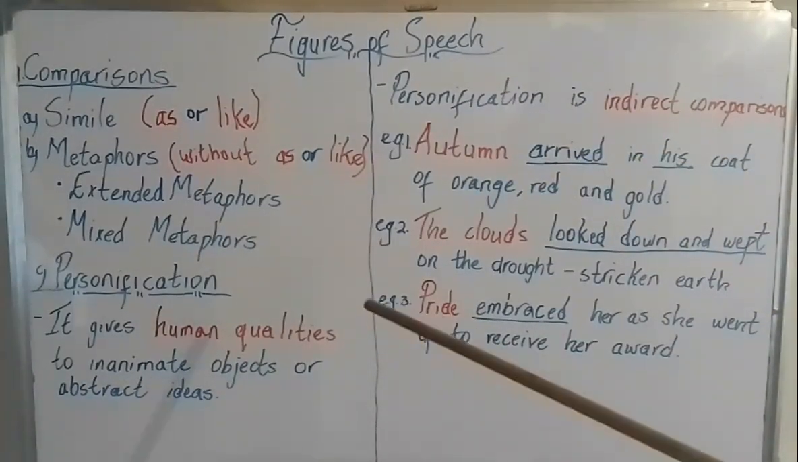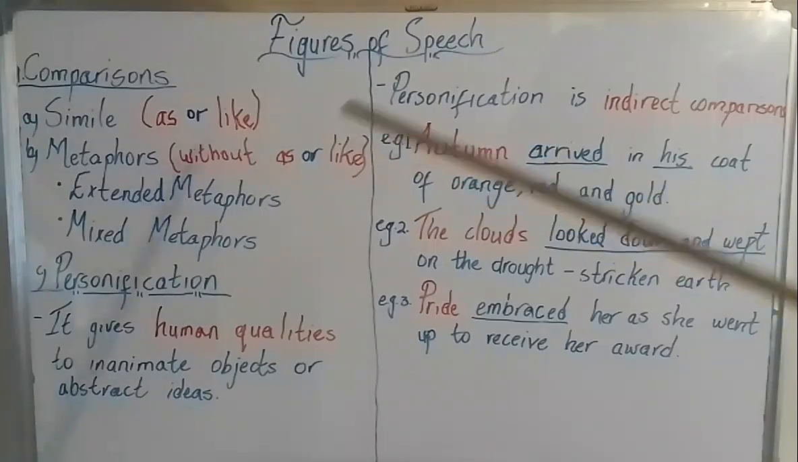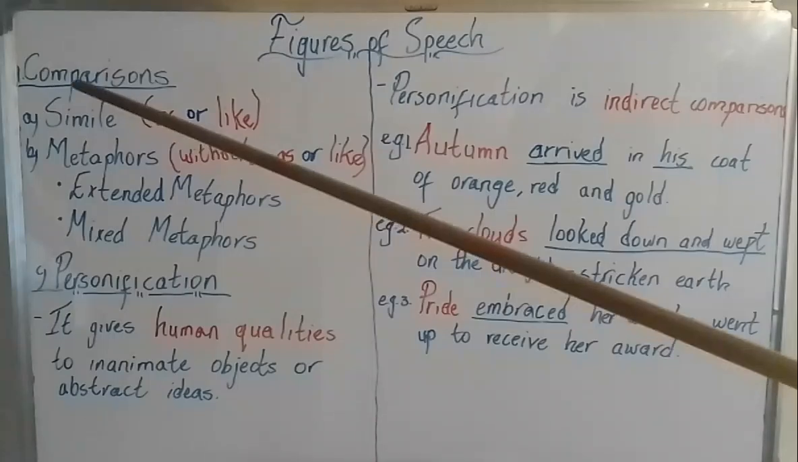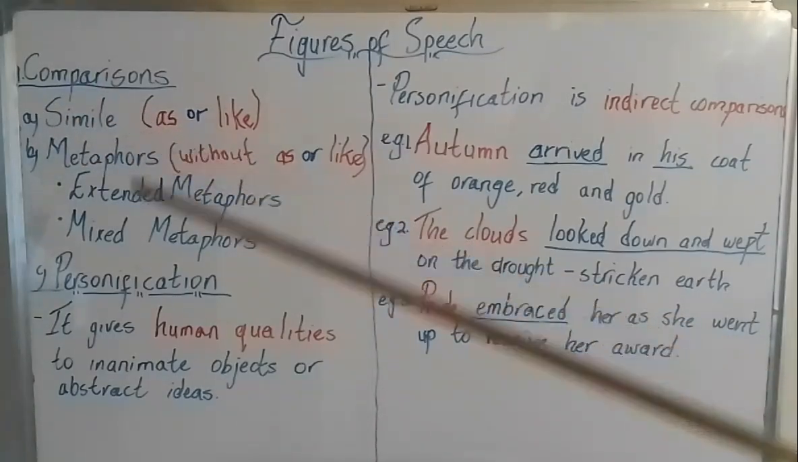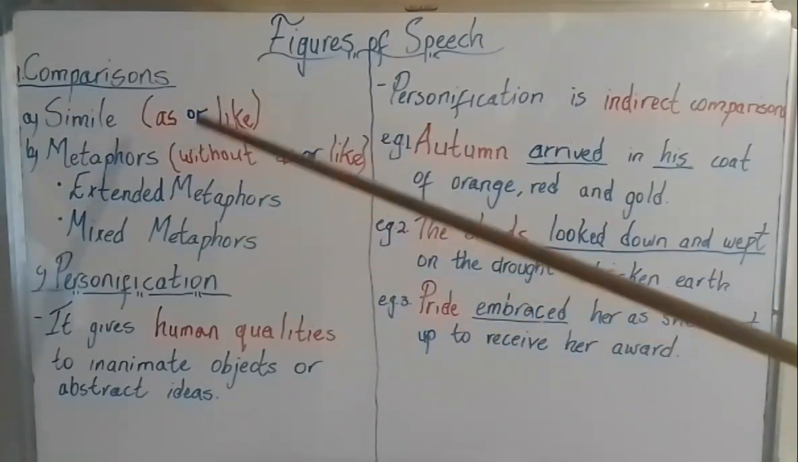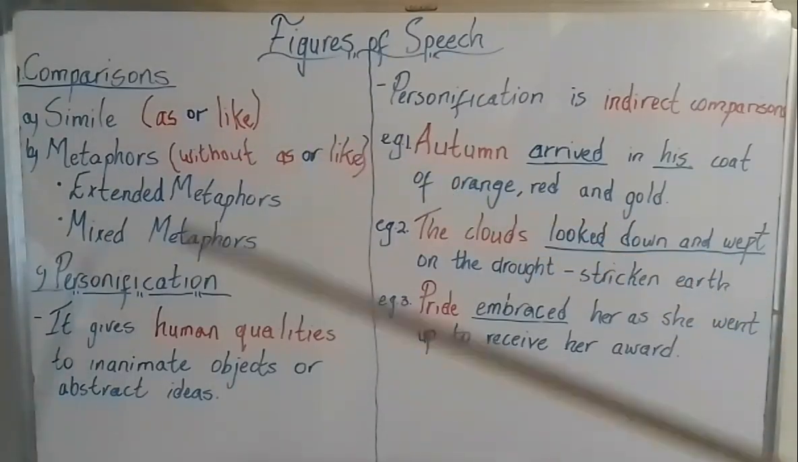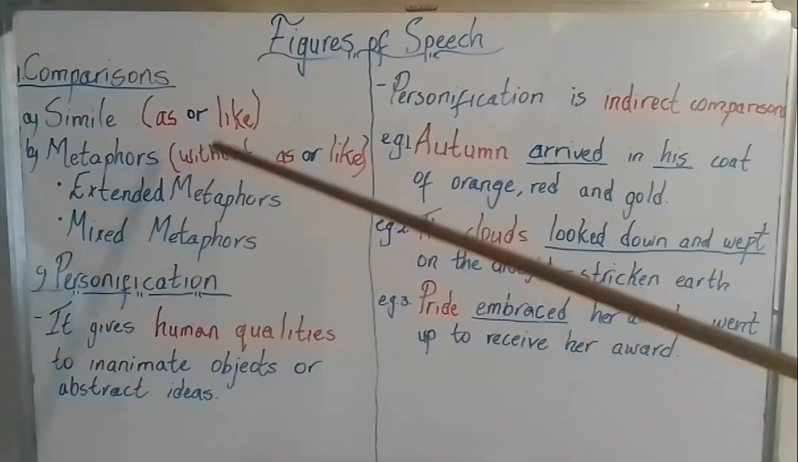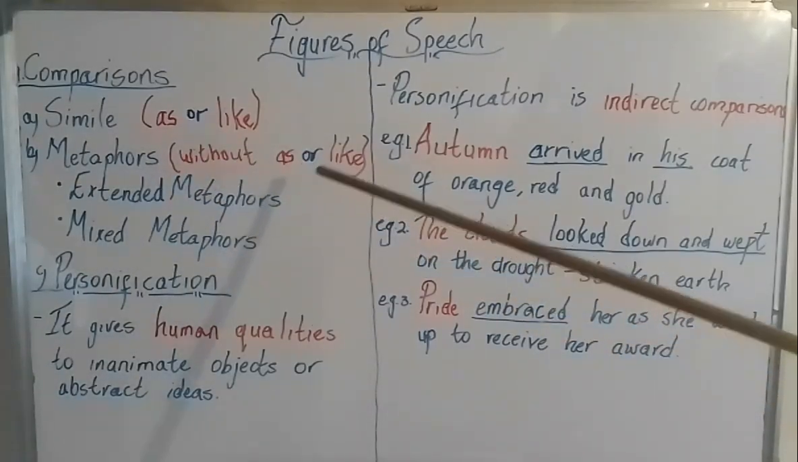In our previous lessons, we learned that our first figure of speech is comparisons. And under comparisons, we have A, which is similes. Similes are comparisons using words as or like. Then we have letter B, which is metaphors. Metaphors are comparisons without using as or like.